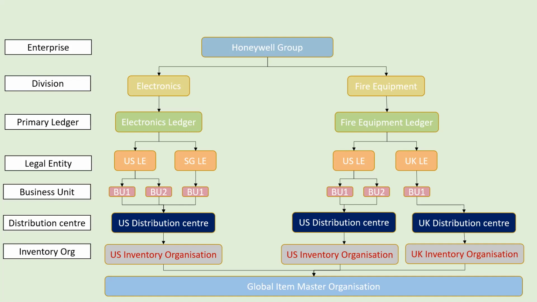That is why we have different legal entities for each state inside the US. Similarly, we have other countries as well. For our understanding, I have taken the US case. Okay. So if I want to have the business unit and the legal entity, I want to have the primary ledger.